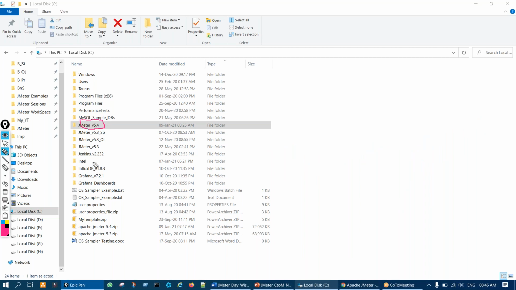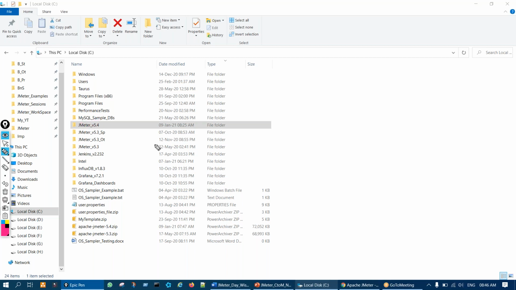I generally make it a best practice. That is a good practice: avoiding any space or special character, like ampersand or dollar, while naming. Underscore you can use. It looks beautiful also, and the issue will never come. Some issues used to come, especially in JMeter.